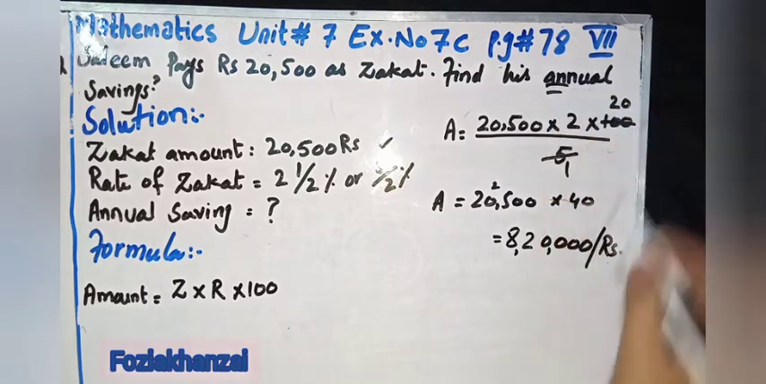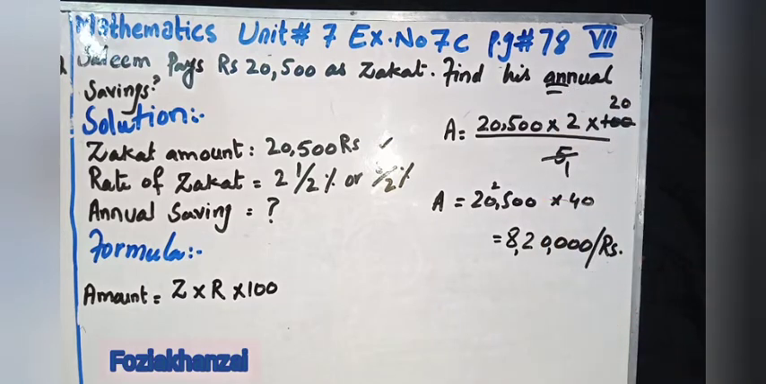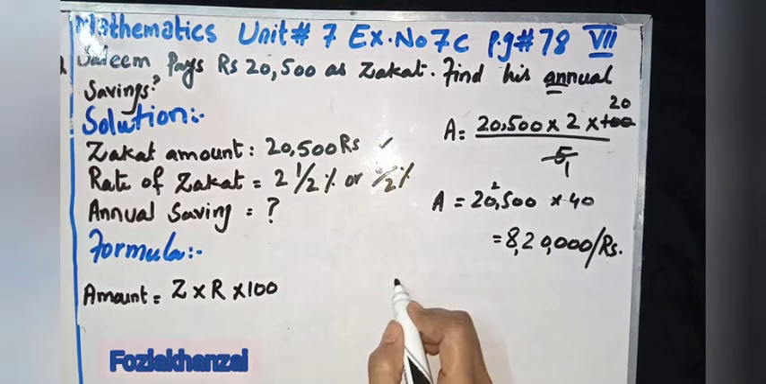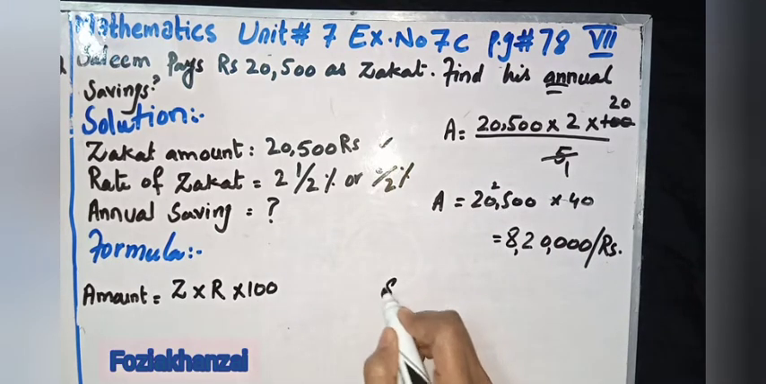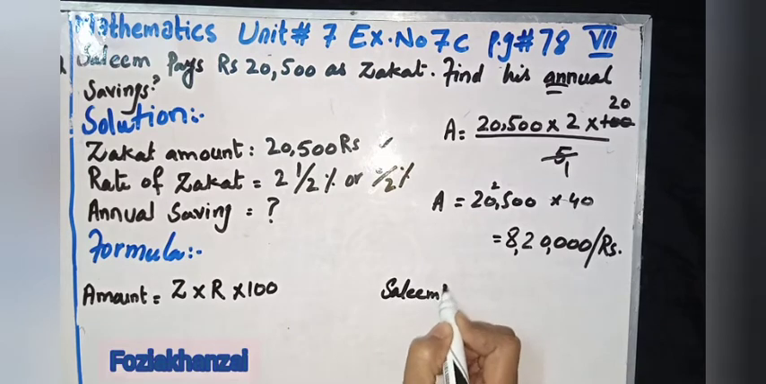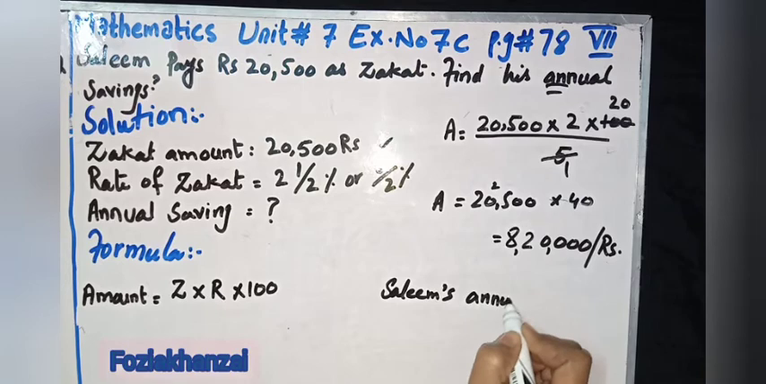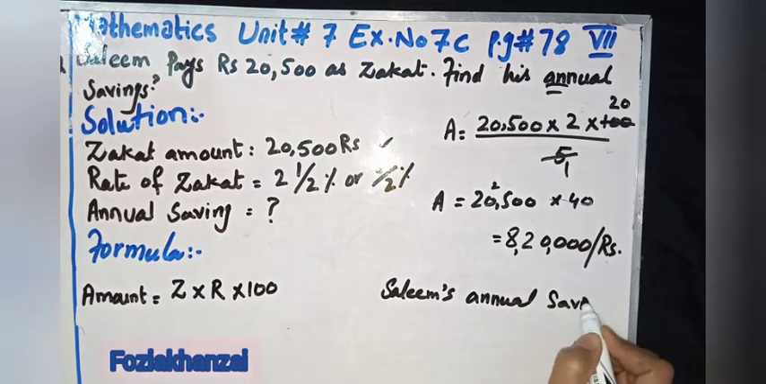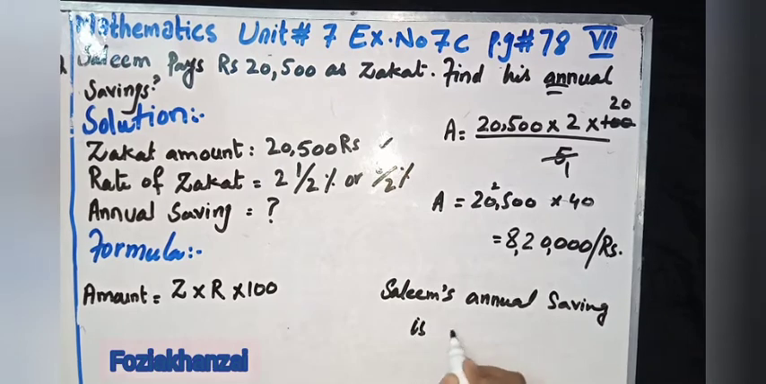So the annual saving amount is 8,20,000 rupees. On this total amount, Salim has to pay 20,500 rupees. So find his annual saving. Salim's annual saving is 8,20,000 rupees. Done. Question number 2.